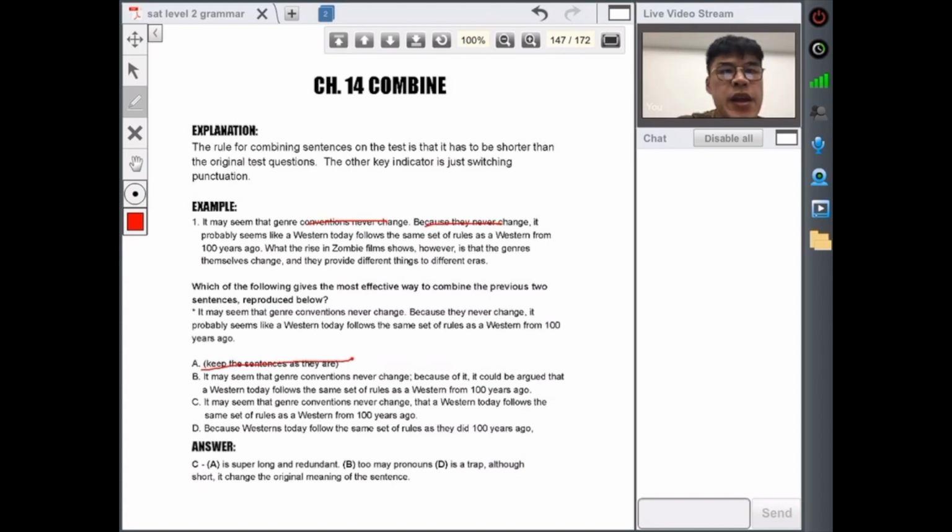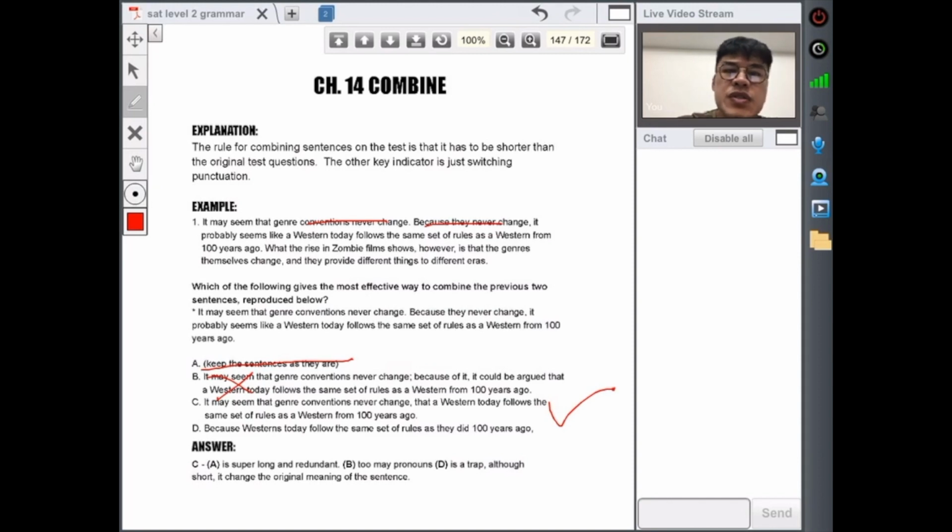A, cross off. B says it might seem that genre convention never changed, semicolon, because of it could argue. All right, so grammatically it's no good, and plus it's longer than the original sentence. C says it might seem that genre convention never changed, that the Western today followed the same set of rules as Westerners from 100 years ago. Sounds okay.